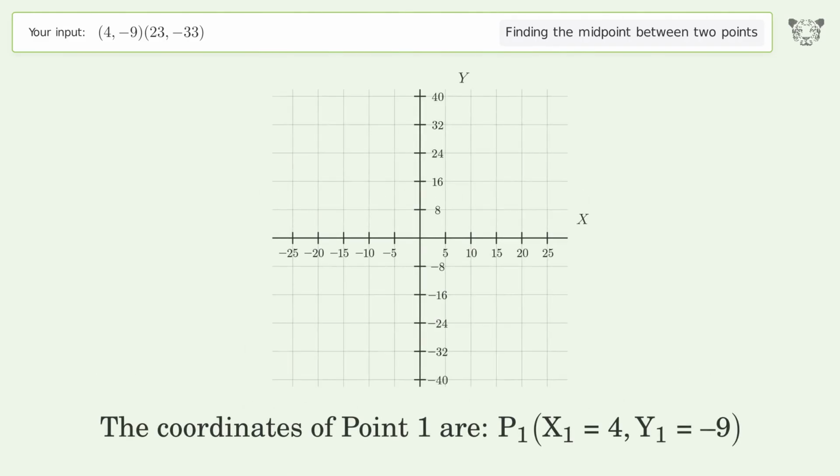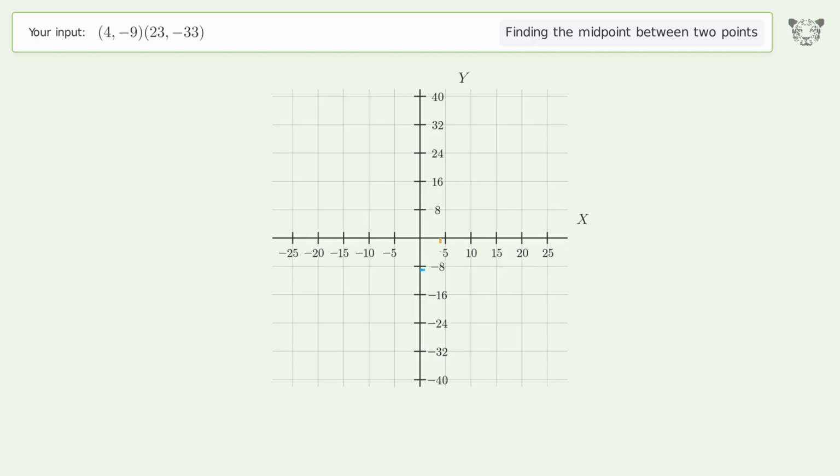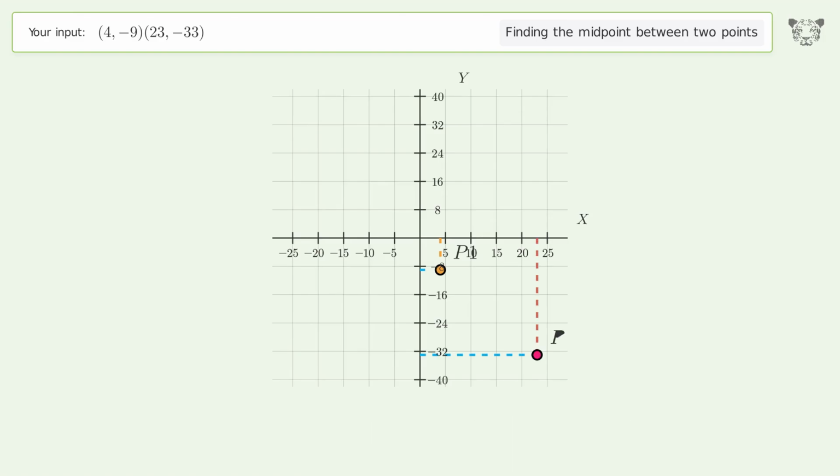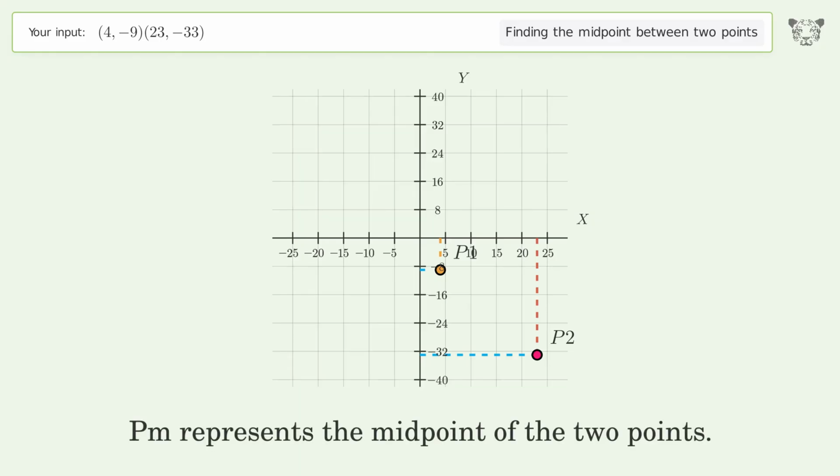The coordinates of point 1 are, x1 equals 4, y1 equals negative 9. The coordinates of point 2 are, x2 equals 23, y2 equals negative 33. PM represents the midpoint of the 2 points.